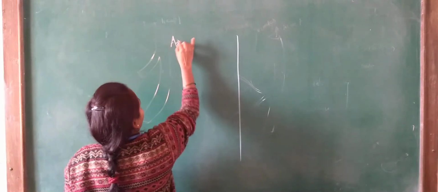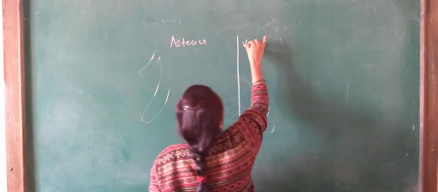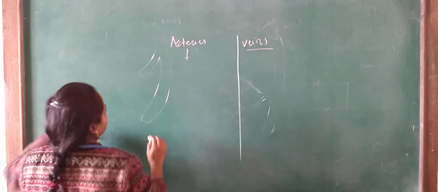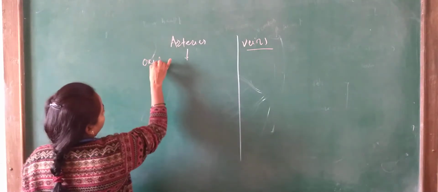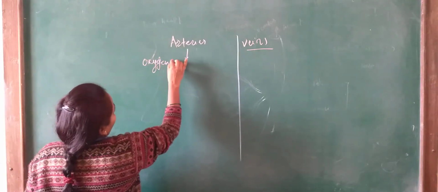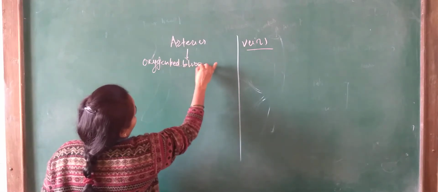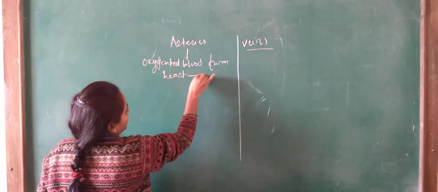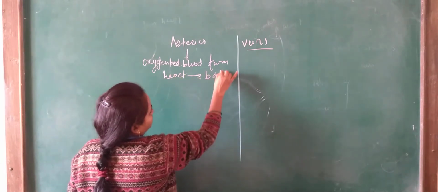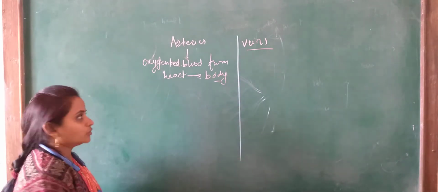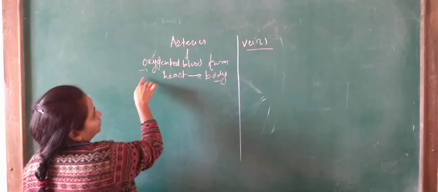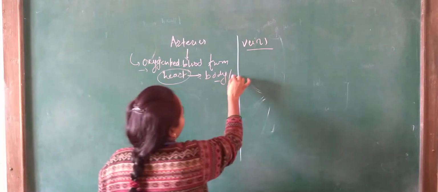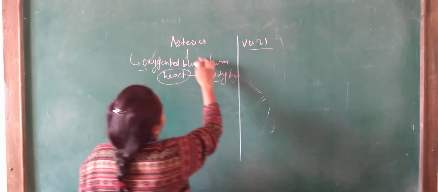Arteries carry the oxygenated blood from the heart and supply it to the whole part of the body or the different organs of our body. Which blood? That is oxygenated blood. It is the work of arteries.